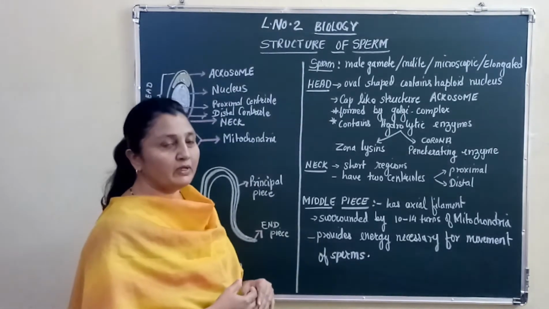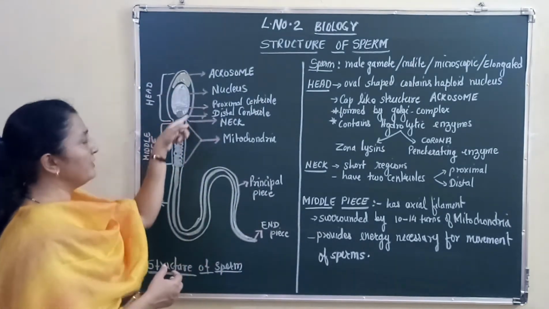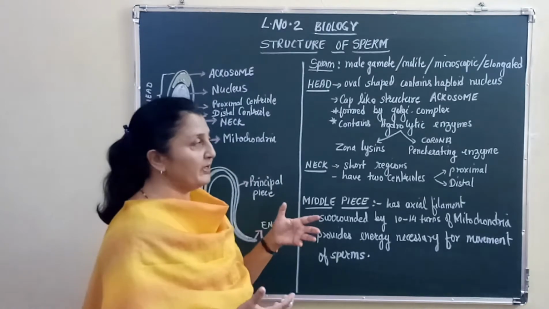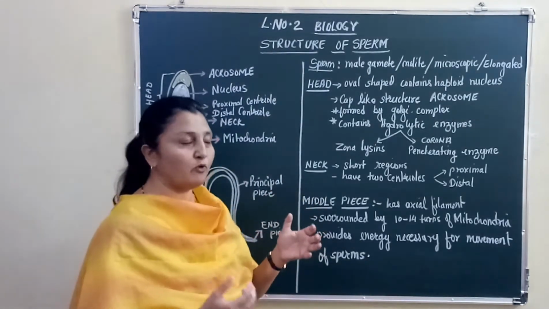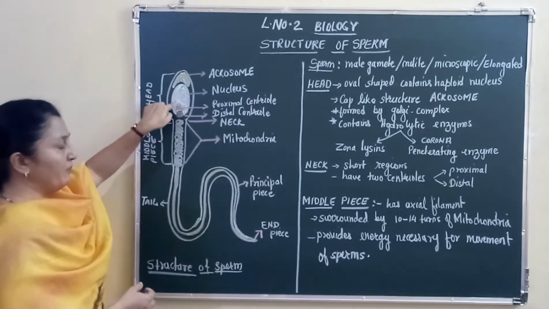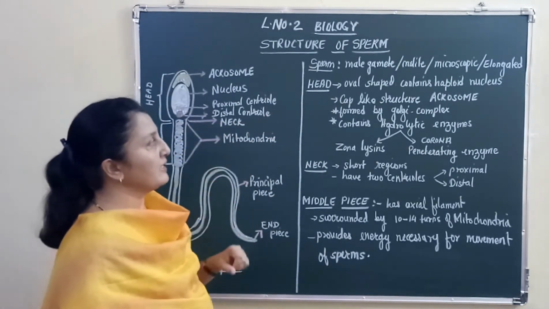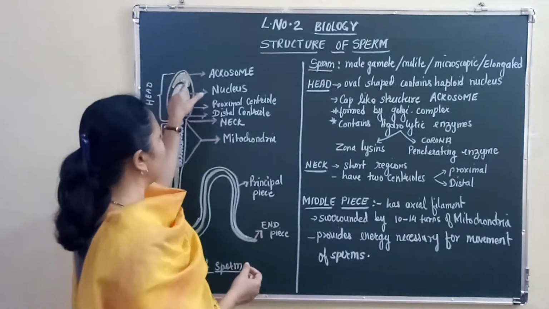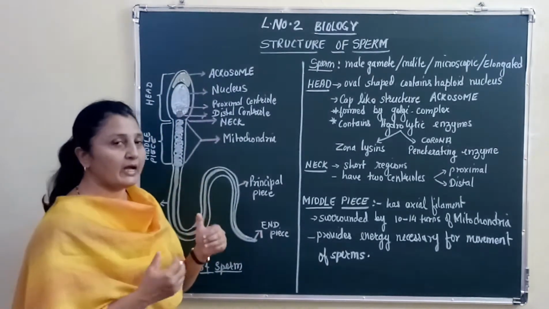The head is oval in shape. If you look at the head region, it is like an egg, right? Like the shape of an egg, and the shape of an egg is oval. It has a single haploid nucleus. It shows a cap-like structure called the acrosome, right?